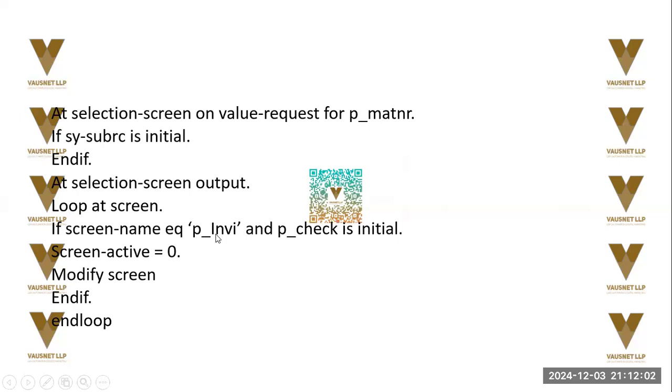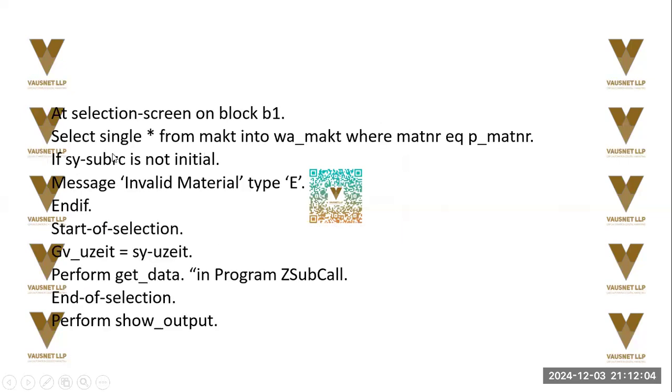Okay, so P in V. We'll see what data variable this is. At selection screen on block B1. So we actually made a block for parameters. Select single all fields from MAKT into work area where Matna equals. Based on the material number, it will pull all the data from MAKT. If subroutine is not filled, message invalid material type E, and if.